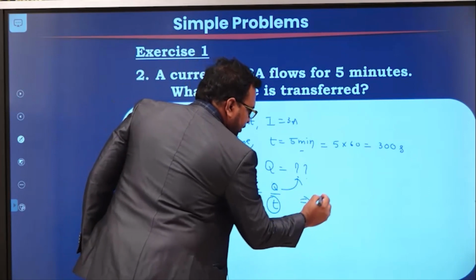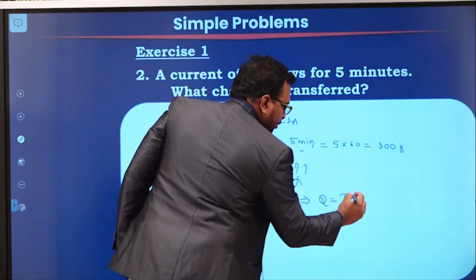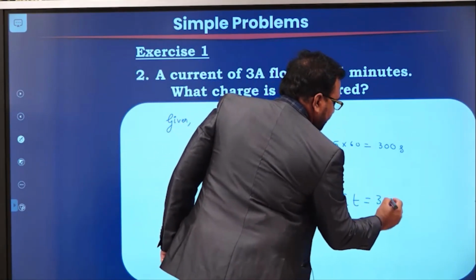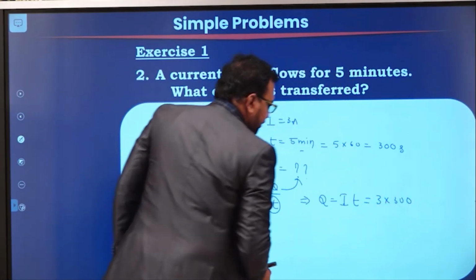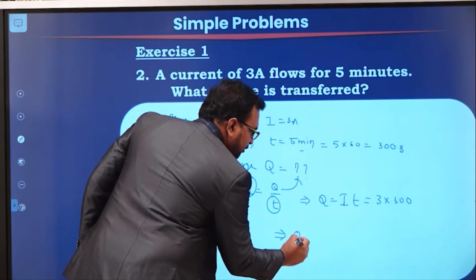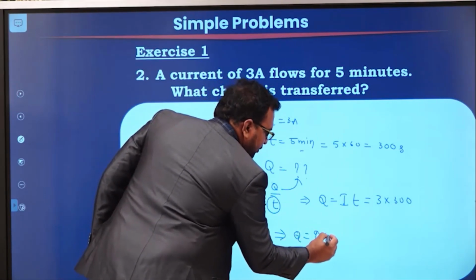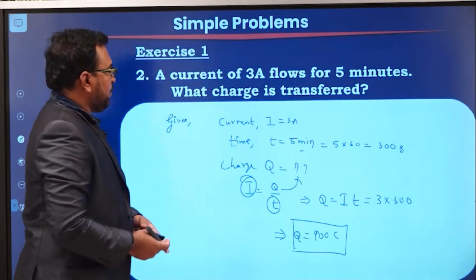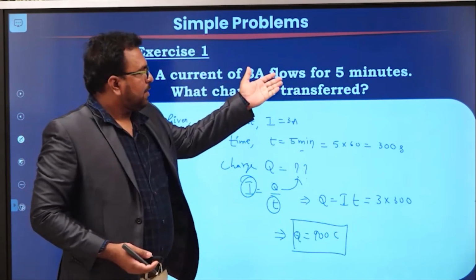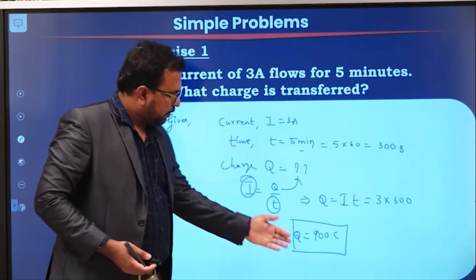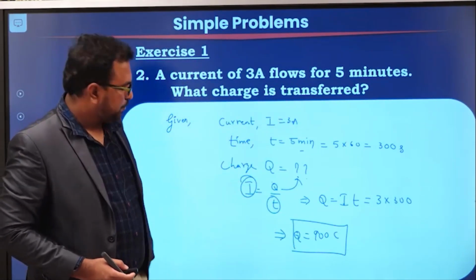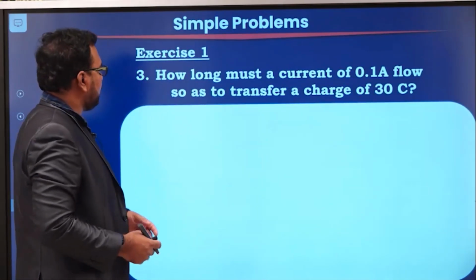So from this expression, Q is equal to I into T. If you substitute the values, 3 into 300, we are going to get Q as 900 coulombs. So the current of 3 amperes will transfer 900 coulombs in 5 minutes. That is the problem. And the third and final one.